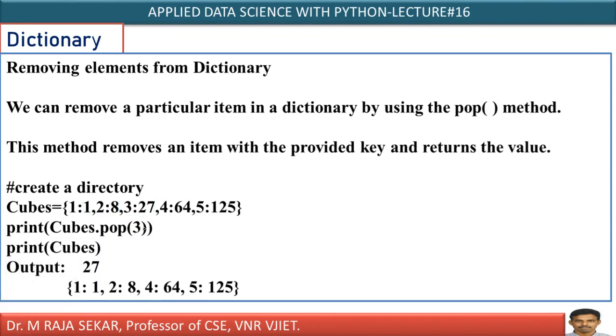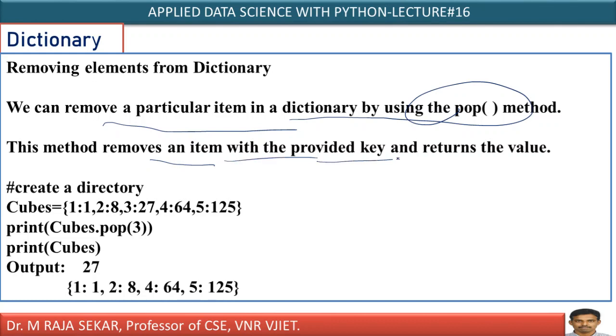Now we will try to understand the pop method. We can remove a particular item in a dictionary by using the pop method. This method removes an item with the provided key and returns its value. For example, here cubes.pop(3). Pop(3) means what is 3? 3 is the key. Do you have the 3 key? Yes. Therefore, this particular key value pair will be removed. Therefore, print(cubes.pop(3)) means what will it print? The value corresponding to this key: 27. It will print 27.